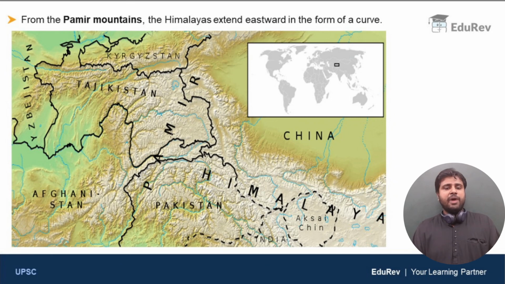Now, we have the Pamir Mountains in Central Asia. Again, the Pamir Mountains are one of the most important mountain chains in the world. The Pamir Mountains are spread across the countries of China, Tajikistan, and a little bit in Afghanistan and Pakistan. From the Pamir Mountains, the Himalayas extend eastward in the form of a curve.